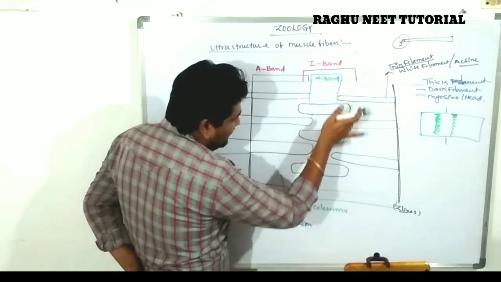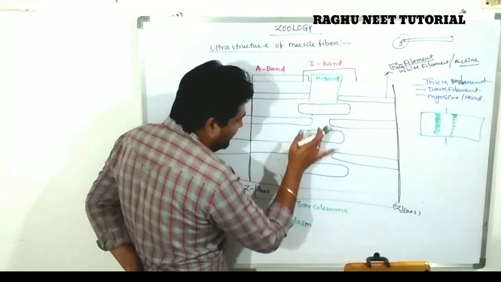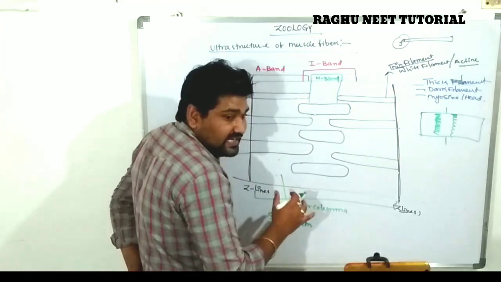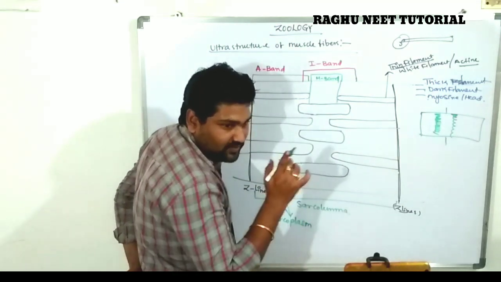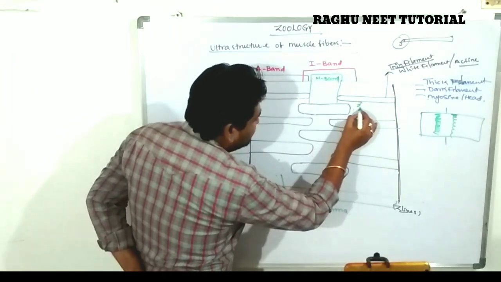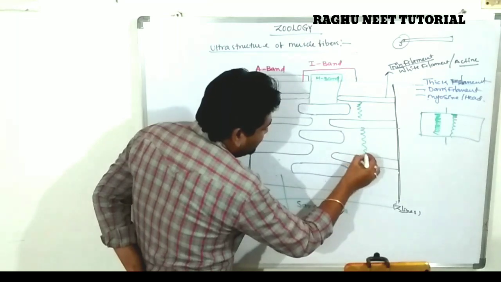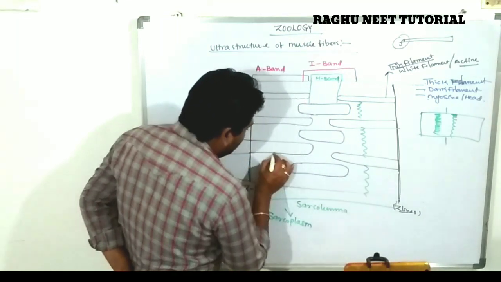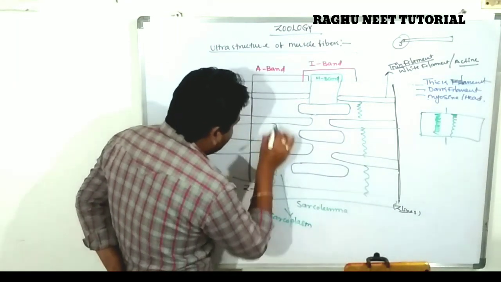The thin filaments and thick filaments are arranged like this, but they are suspended by one protein.